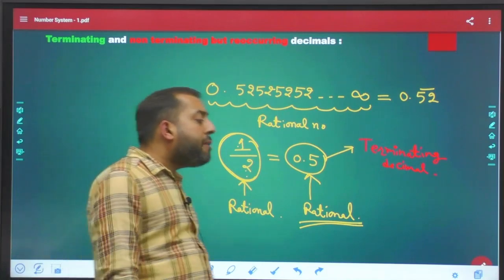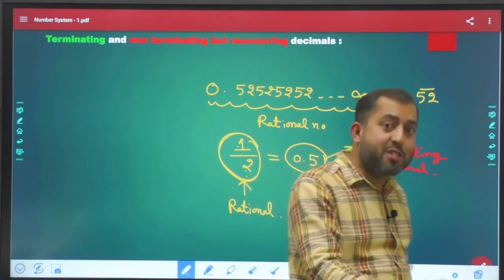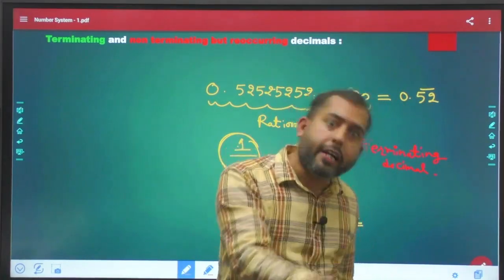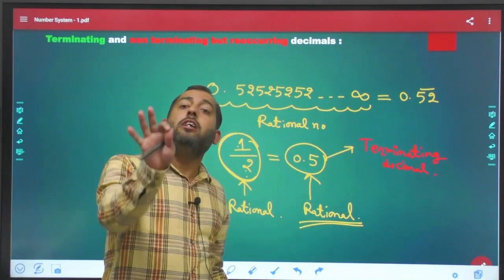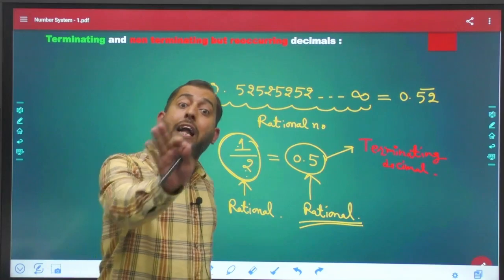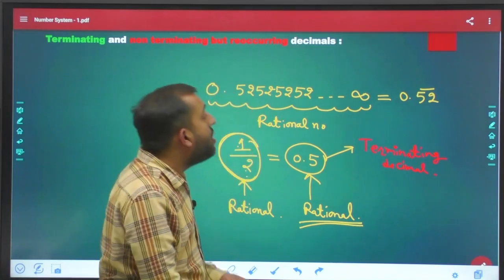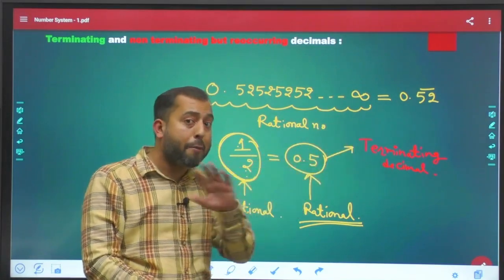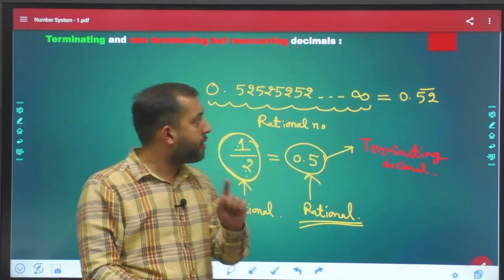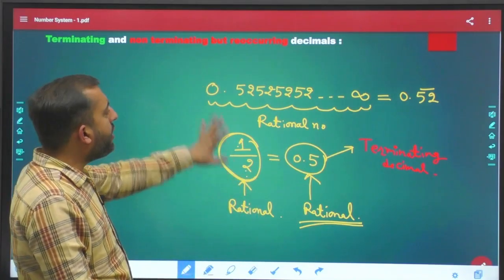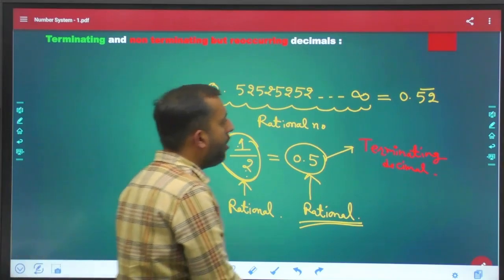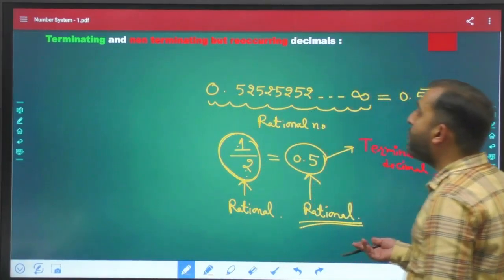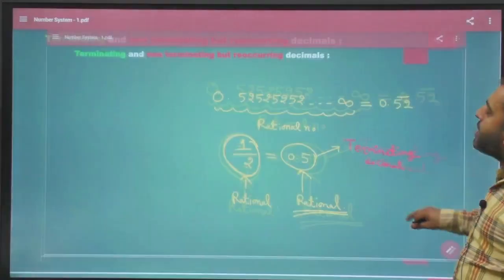So terminating decimals as well as non-terminating but recurring decimals. Terminating तो होती ही है, but non-terminating and recurring decimals भी rational number होती हैं. Am I clear, guys? Clear. Now please note it down. Hurry up. Make a note of it. Okay. I hope you have done. Let's move on to the next part.